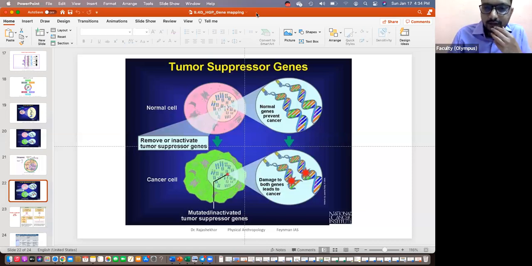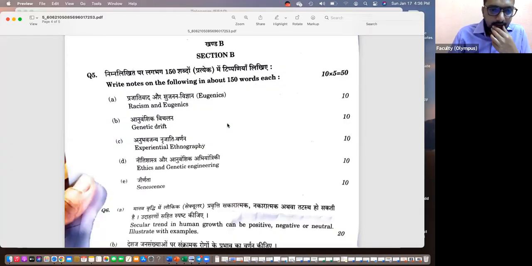Genetic drift. Short note, 10 marks. Okay, I'm showing the paper here. So genetic drift. Can you write about genetic drift? What is genetic drift? Two types of genetic drift with examples. Bottleneck. You remember that? Famished populations. Bottleneck effect.